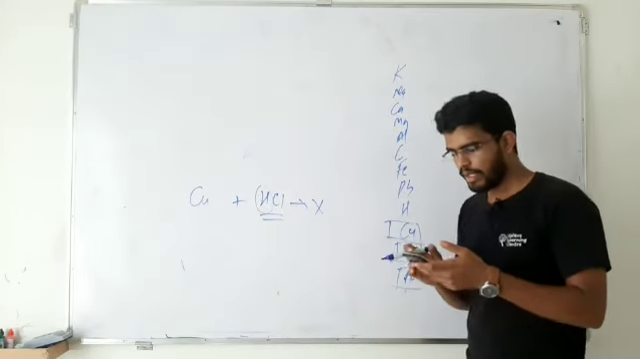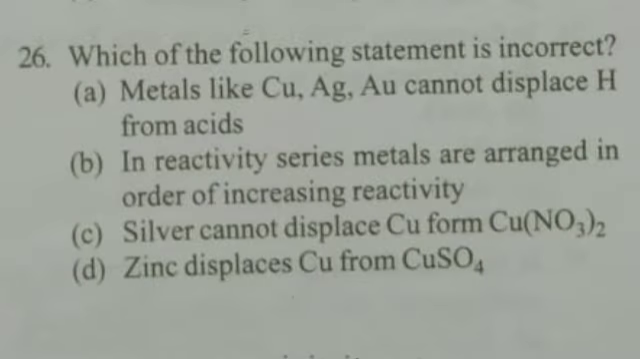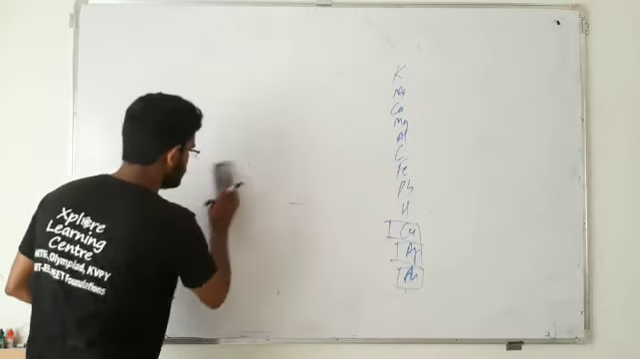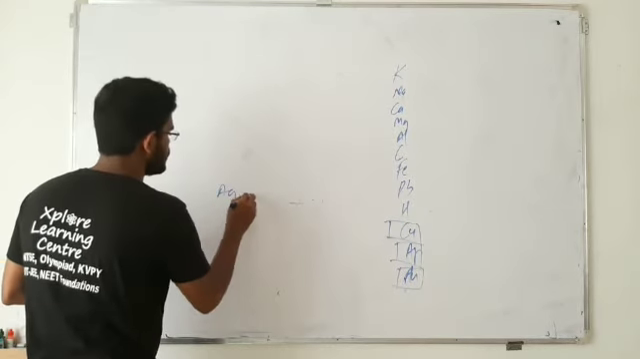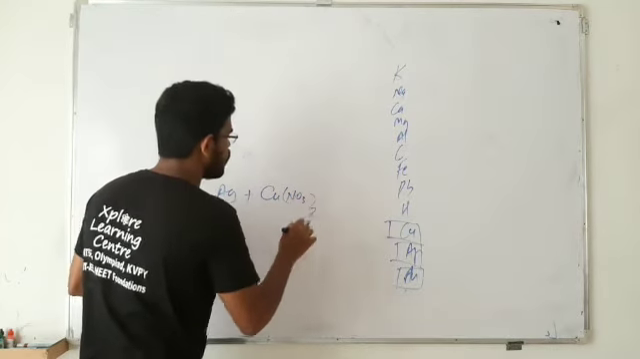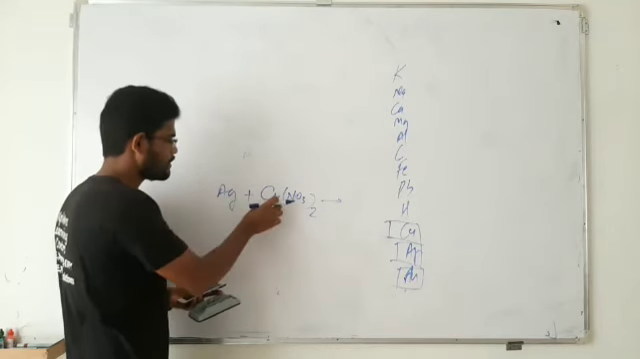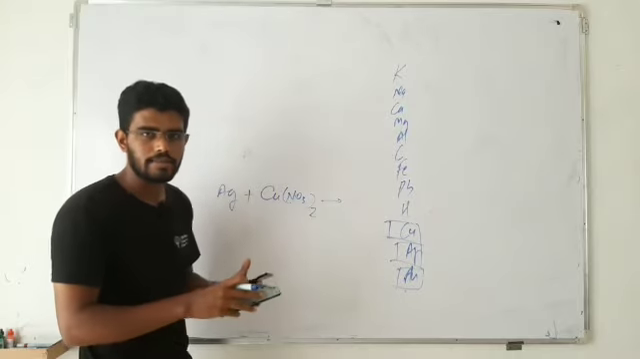Now let's take the next option. Purposely I am skipping option B and going to option C. Option C is what? Silver cannot displace copper from copper nitrate. Silver is Ag. They are stating that silver cannot displace copper from copper nitrate. Is that statement correct or wrong?